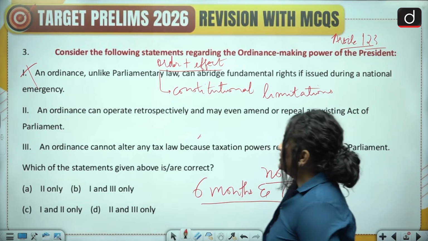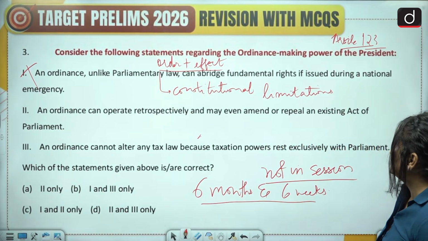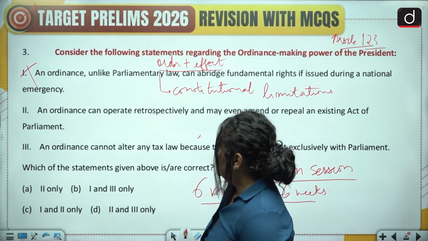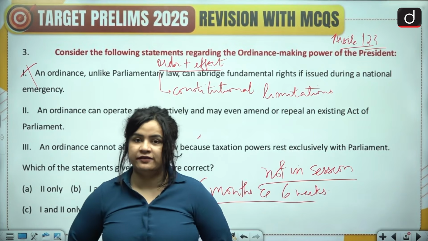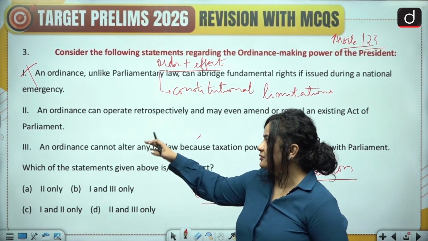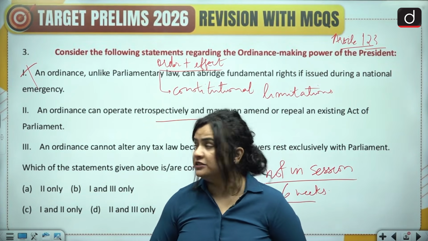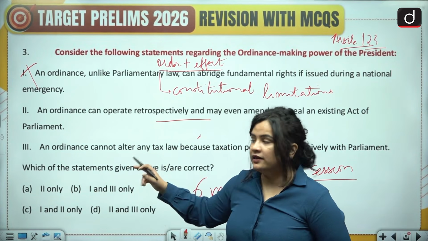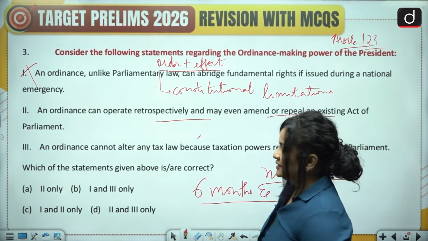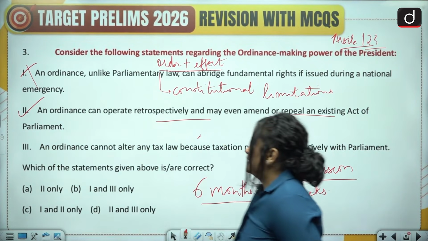The second one says an ordinance can operate retrospectively and may even amend or repeal an existing act of the parliament. Again, this is correct, because like we said, the ordinance has the same power and same effect as ordinary legislation, and therefore of course it can operate retrospectively and may amend or repeal an existing act of the parliament. So this statement is correct.